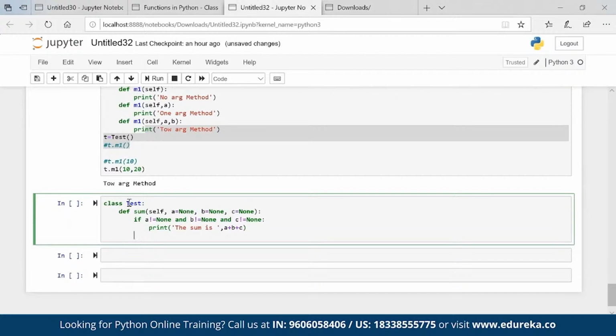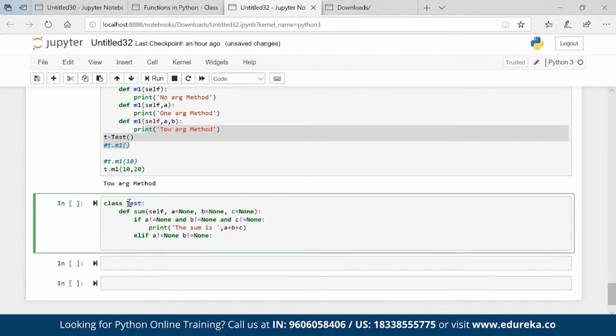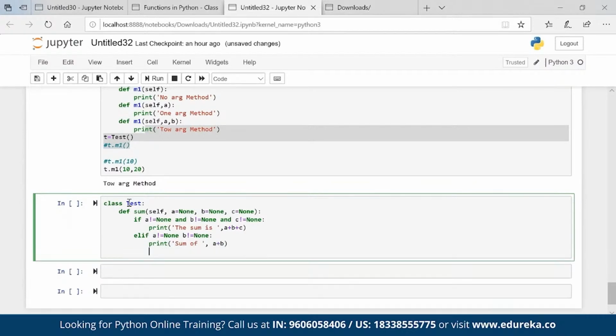But now if I pass only two values and I want to operate that as well: elif a is not equal to None and b is not equal to None, then print the sum of a plus b.